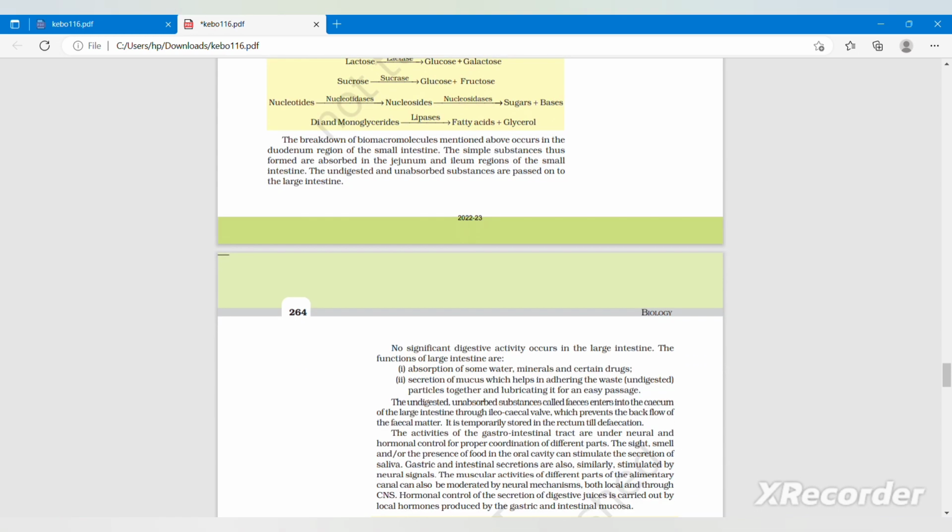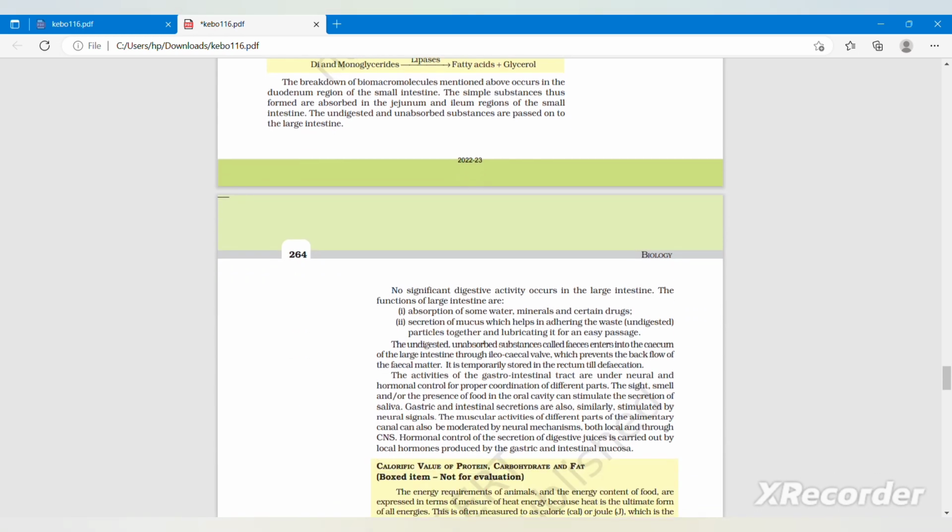The breakdown of biomacromolecules mentioned above occurs in the duodenum region of the small intestine. The simple substances thus formed are absorbed in the jejunum and ileum region of the small intestine. The undigested and unabsorbed substances are passed on to the large intestine. No significant digestive activity occurs in the large intestine. The functions of the large intestine are, first, absorption of some water, minerals, and certain drugs. Second, secretion of mucus, which helps in adhering the waste, that is undigested particles, together and lubricating it for easy passage.